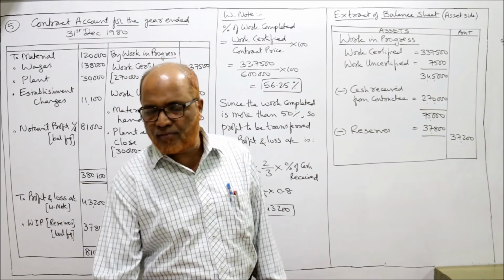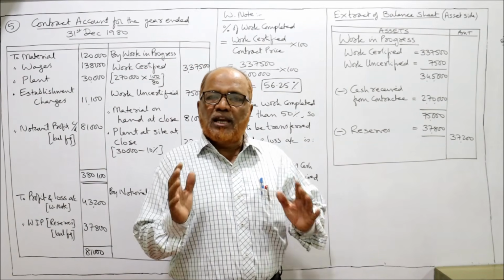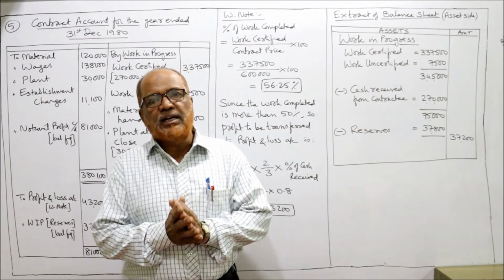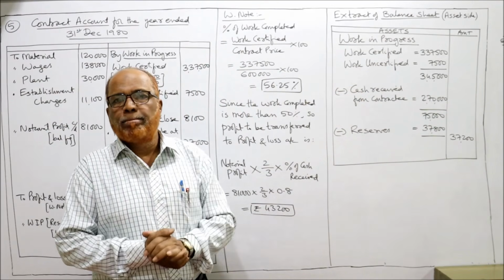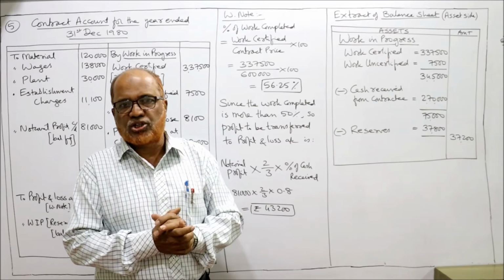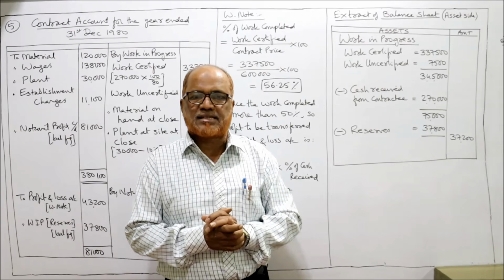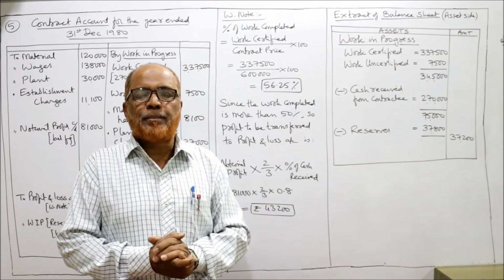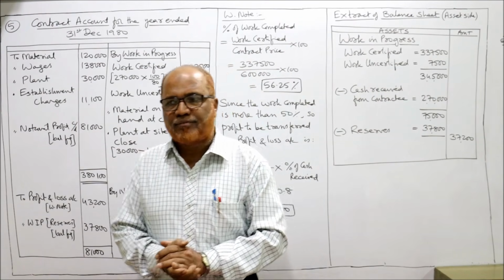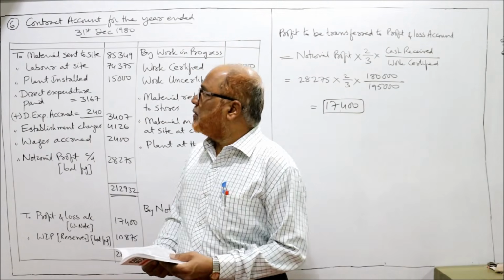This is the end of problem number 5. The new point in this problem we have learned is only regarding this extract of the balance sheet: how the work in progress will be shown on the balance sheet asset side. That's it. This is the completion of problem number 5. Now we'll start the next problem, problem number 6.